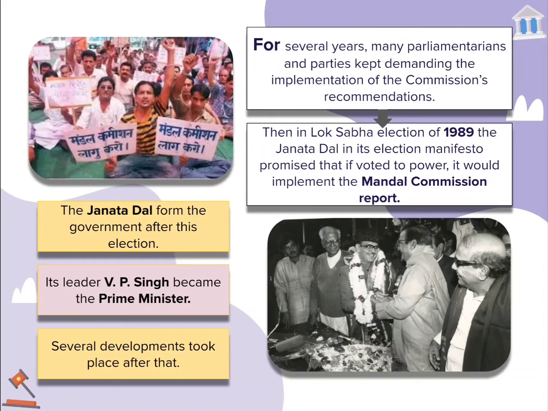For several years, many parliamentarians and parties kept demanding implementation of that commission, but due to certain political issues, the recommendation of the commission could not come into the process. But then, in the year 1989, at the time of the Lok Sabha election, a party known as Janata Dal promised in their manifesto to the voters that if they came into power, they would implement the Mandal Commission report.